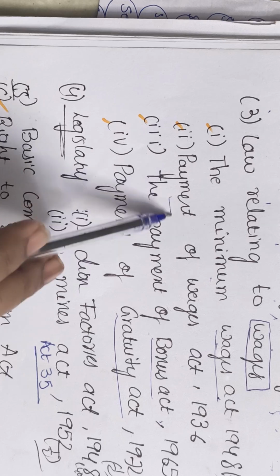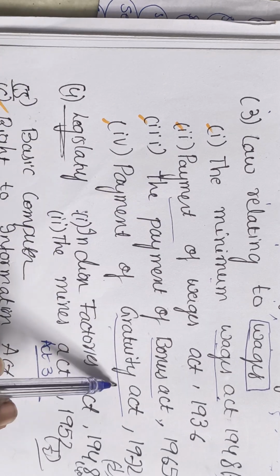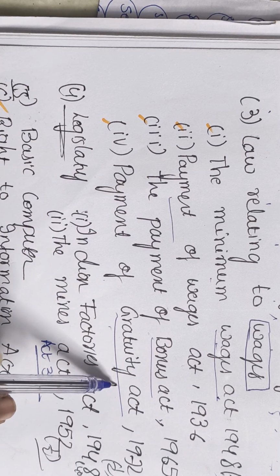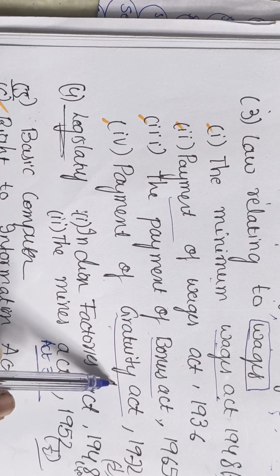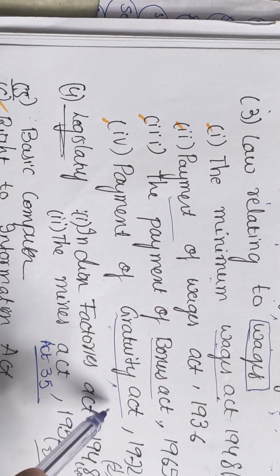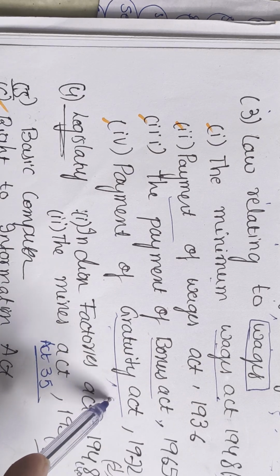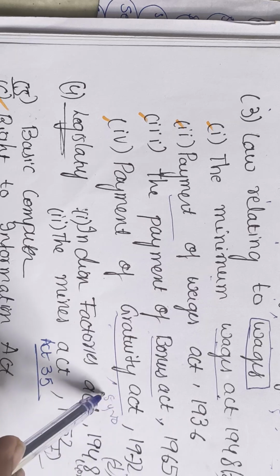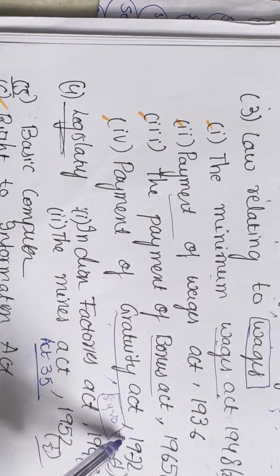How we have to pay the payment is the Payment of Gratuity Act. The Gratuity Act means, if the employee completes five years of work, then they will get the gratuity.